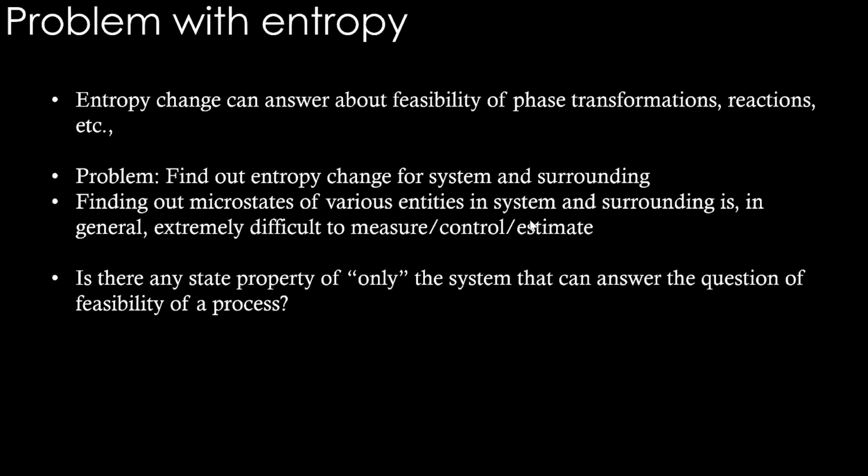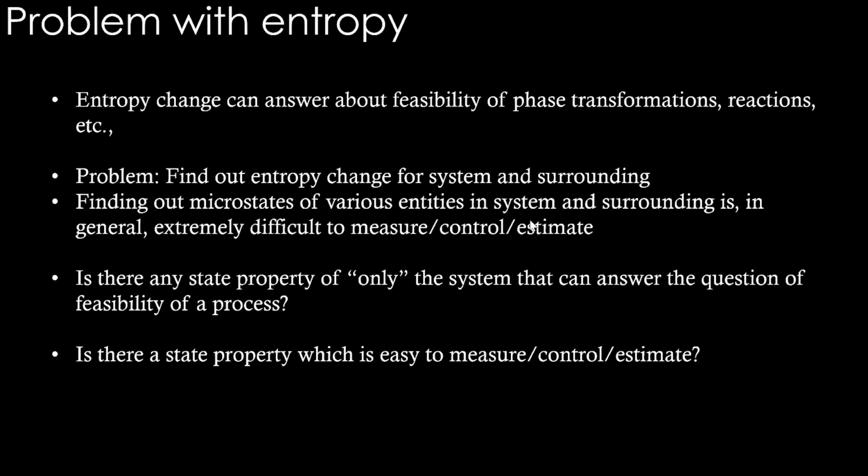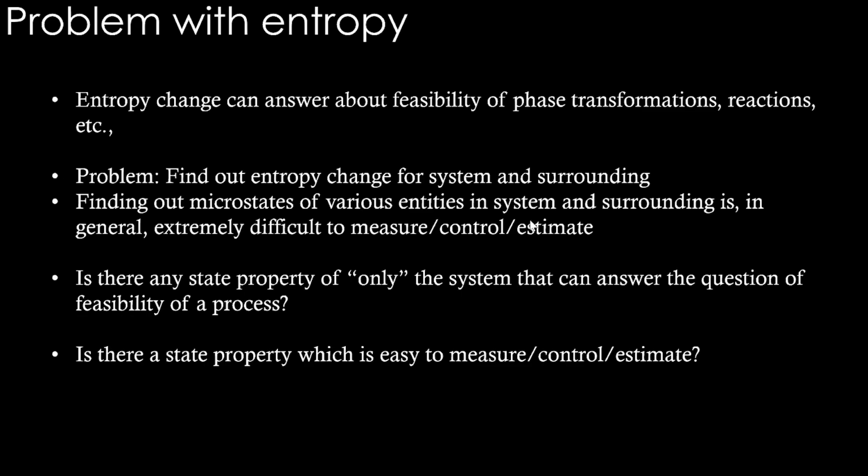If we have such a state property, it will be quite useful. And also, is there a state property which is easy to measure, control and estimate? Although it is only for the system, is it easy to measure and control? That is another characteristic that we are looking for in a state property.